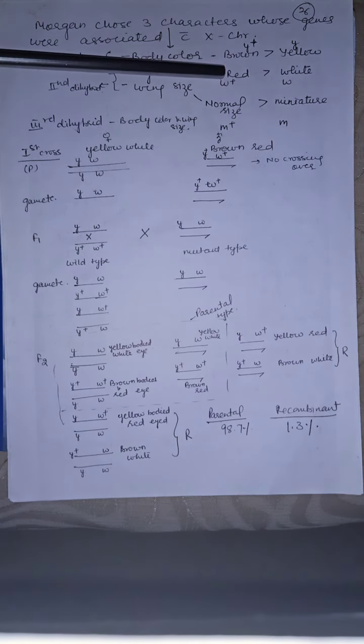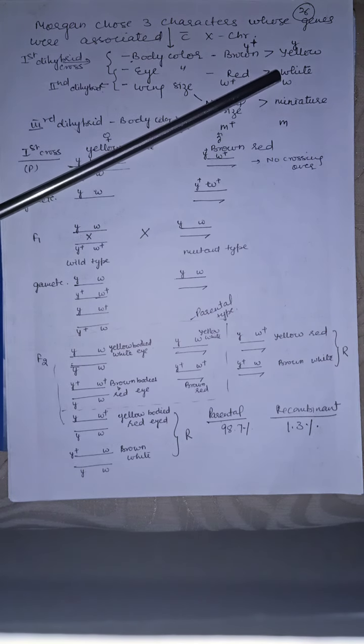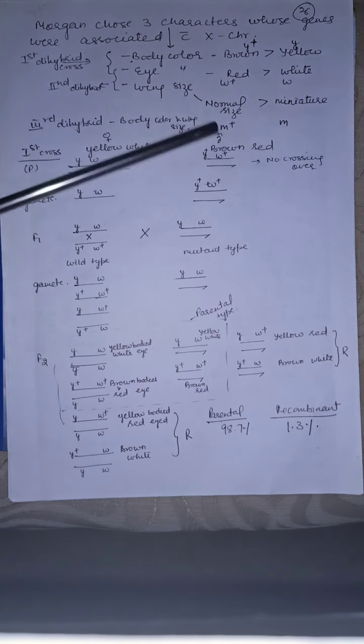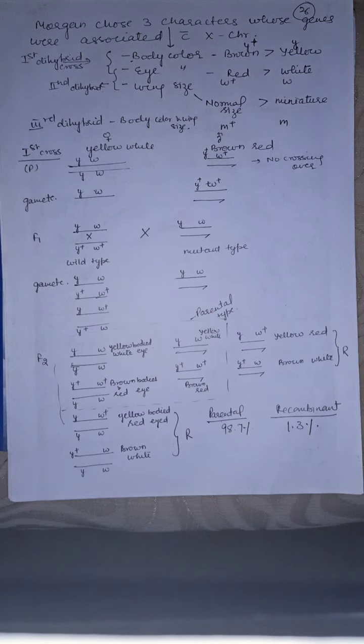W plus gene forms red eye color. It is a dominant gene, and w is the recessive gene which forms white eye color. Wing size: normal size and miniature wing. Normal size is M plus and miniature is small m. So Morgan performed dihybrid crosses to demonstrate the phenomenon of linkage. See children, in cross A, he took a yellow bodied and white eyed female, and the male was brown bodied and red eyed.